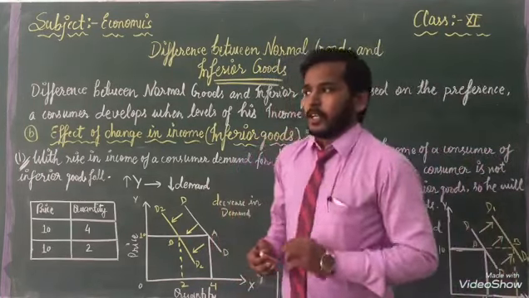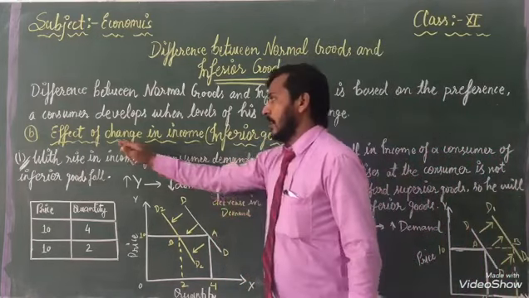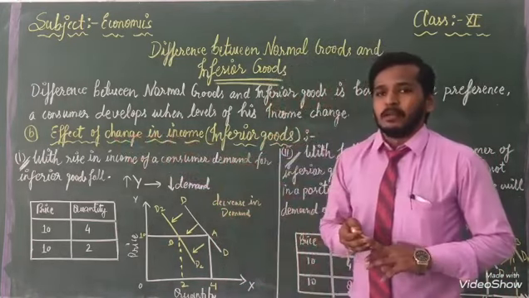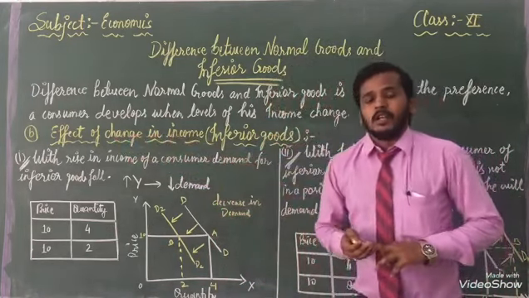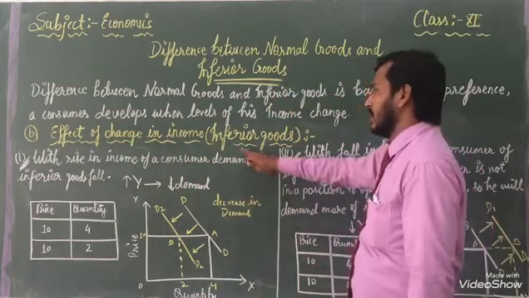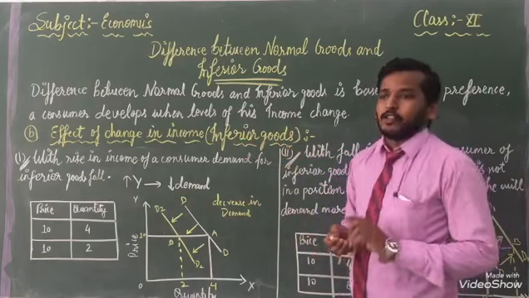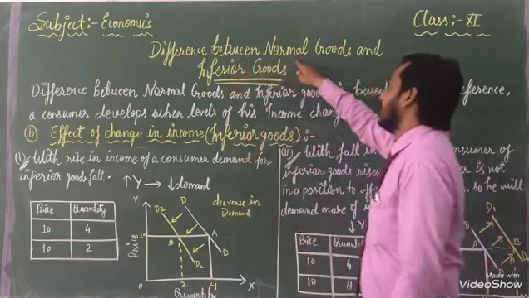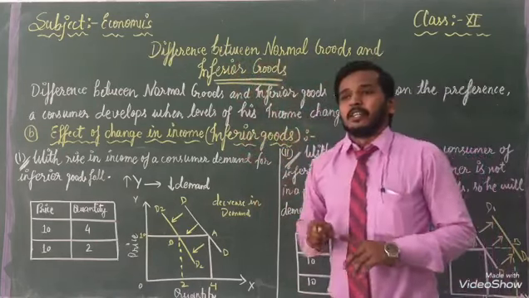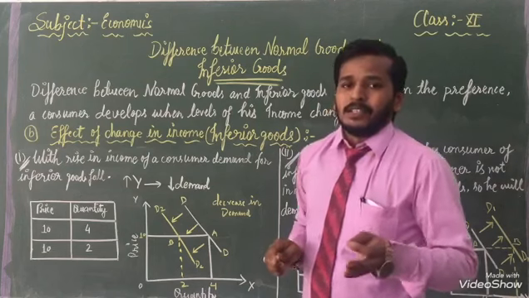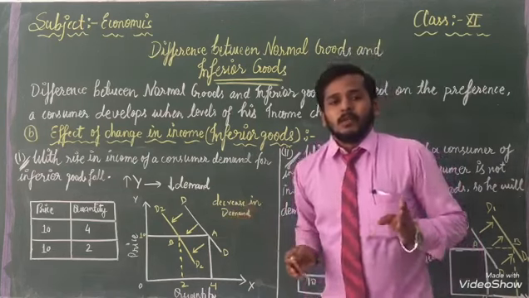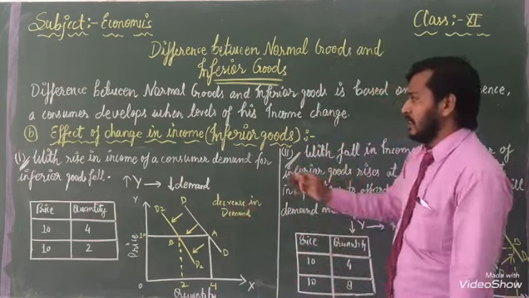Students, I just told you a minute ago about the effect of change in income on normal goods. Now our second topic is inferior goods. This is the topic: the difference between normal goods and inferior goods. Five minutes before, if you want to rewind, go back once again and watch.